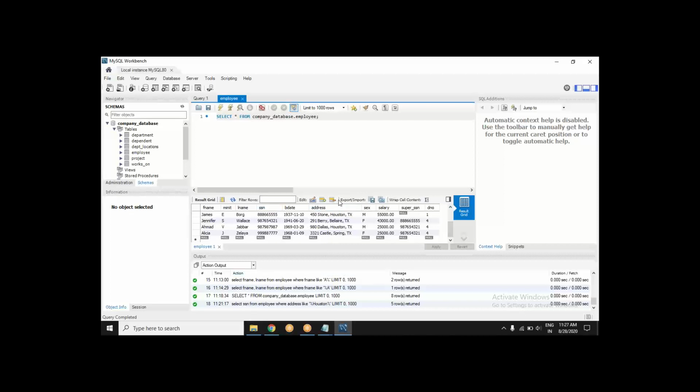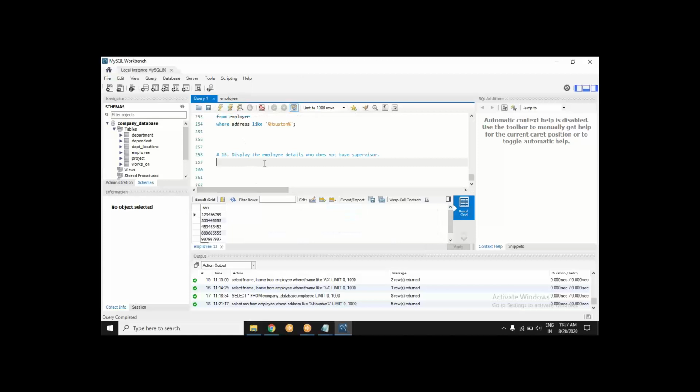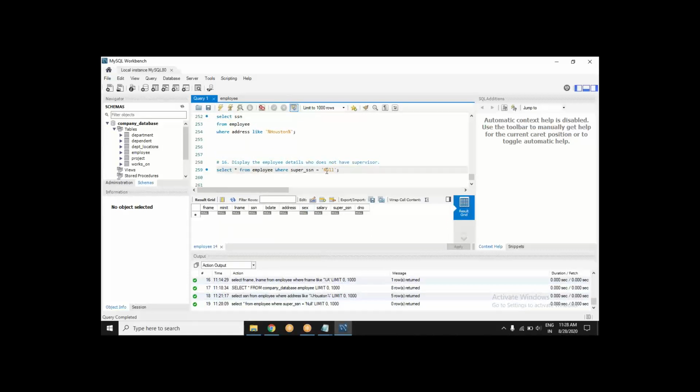Yes, Anubhav, now it is okay. That is double quotes, these quotes on both sides. So let's write a query for this. How many of you are doing it this way? I've taken it from one of you. SELECT a string FROM employee WHERE super SSN is equal to null.